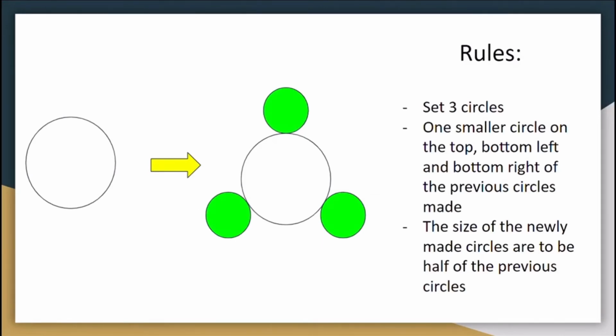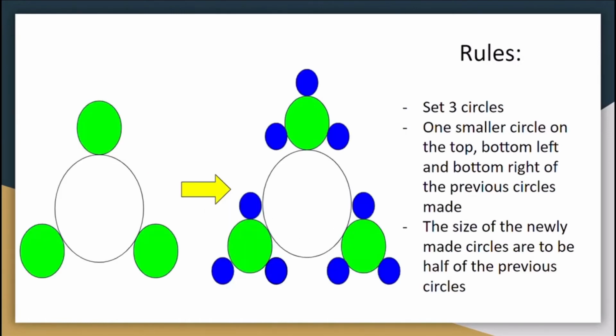Here you can see that the green circles are the newly made circles and follow the pattern I set. And the base figure is twice as big as the newly made circles. Now, if we move on to create the pattern again, the green circles become the previously made circles and the blue circles are now the new circles. And as you can see, the blue circles still follow the pattern I set, and even if the figure gets smaller, the smaller figure still looks exactly the same as the original figure I made a while ago.